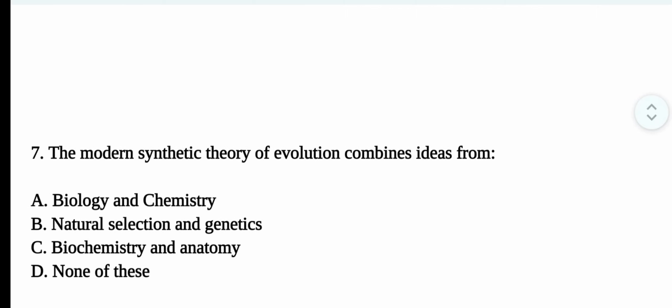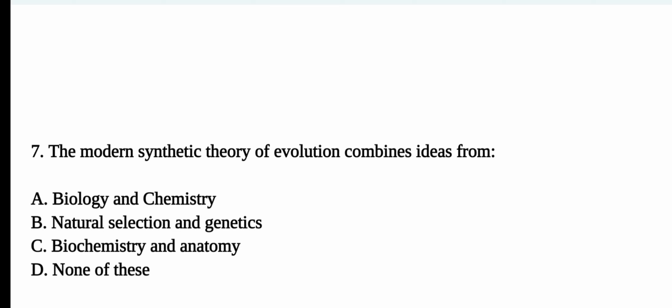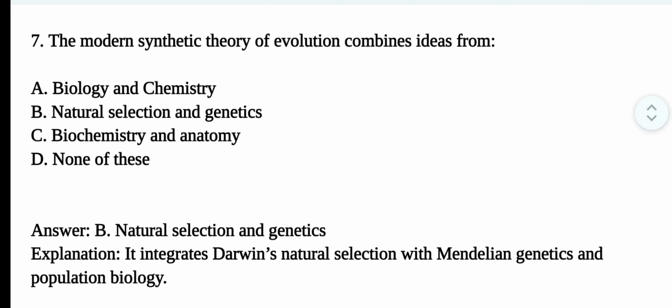Question number 7. The modern synthetic theory of evolution combines ideas from. Correct option is option B. Natural selection and genetics. It integrates Darwin's natural selection with Mendelian genetics and population biology.